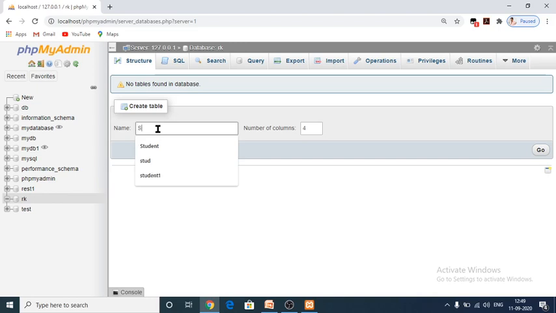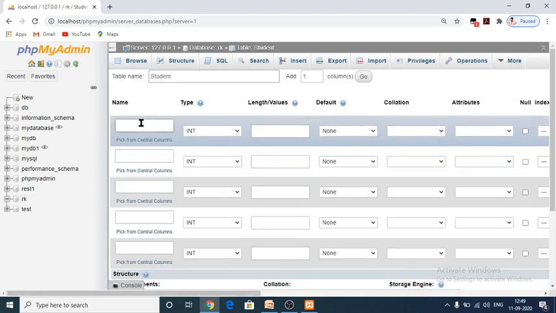Here I am going to give student, and for the number of columns you can give more than 5, 6, whatever you want you can give here. You just go. After giving this, see here, these are the number of columns.